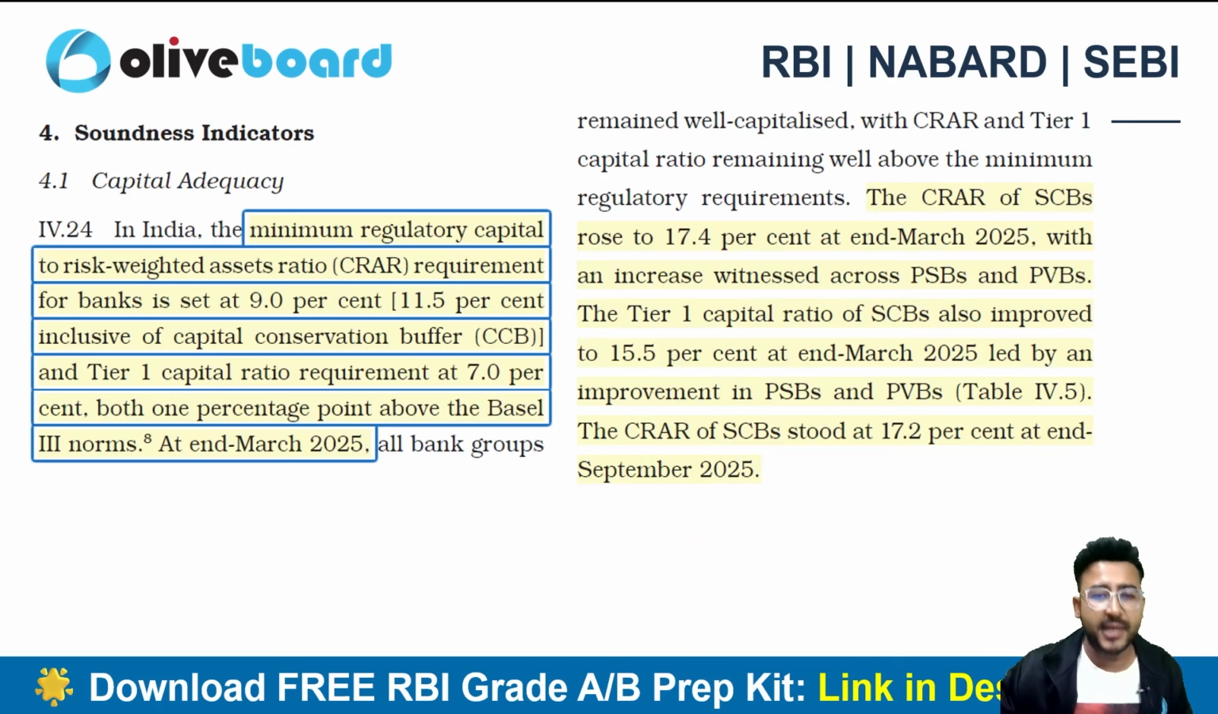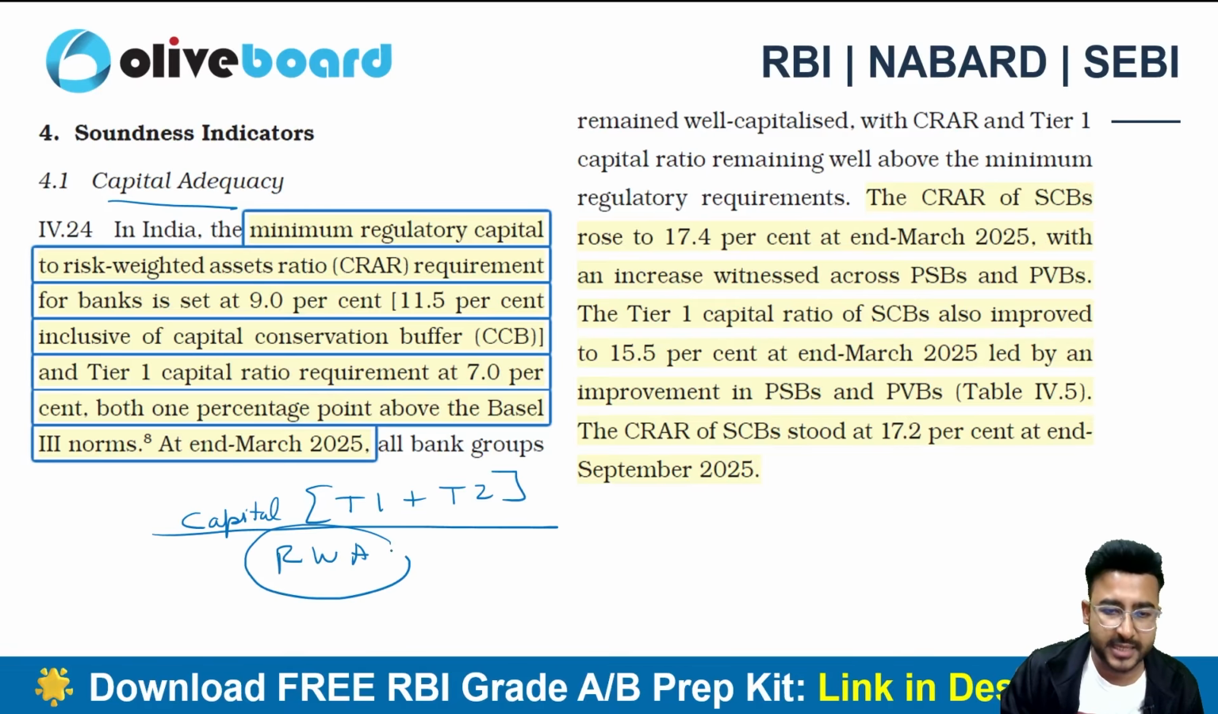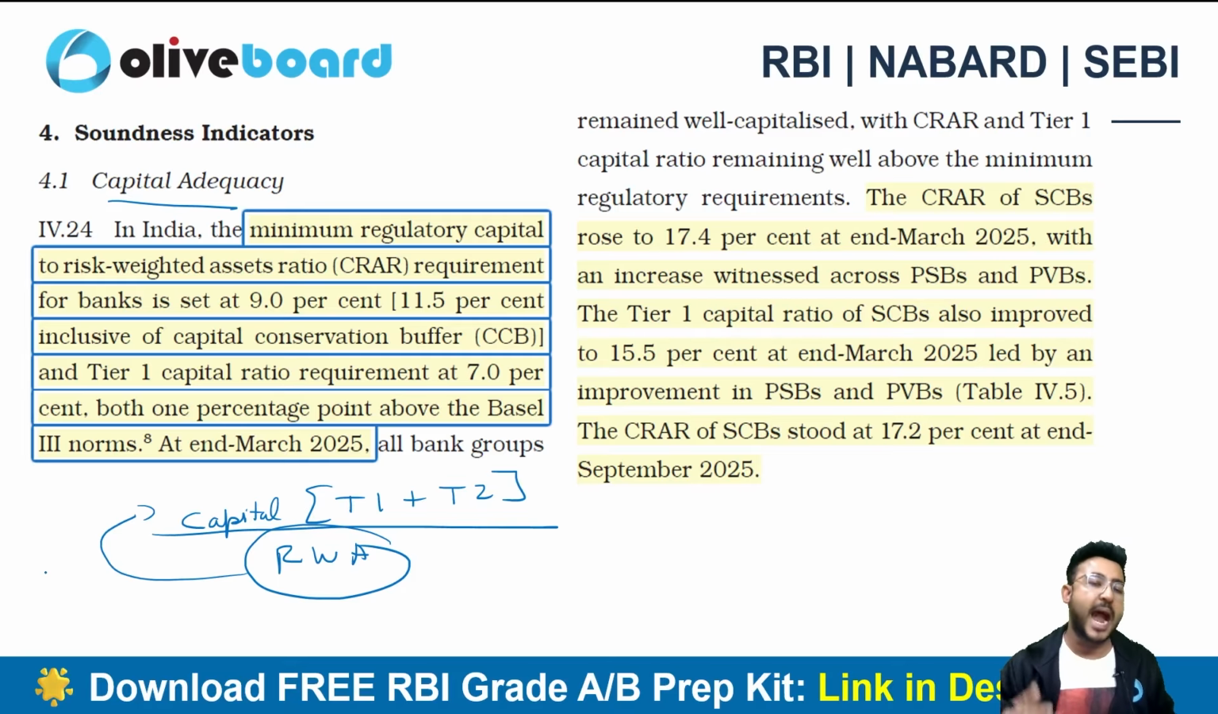Then we have the capital adequacy ratio. Capital adequacy ratio means whether my capital, we take both tier 1 and tier 2 capital, is adequate or not. So I take risk weighted assets here. How much risk weighted assets I have in my business, and whether my capital is adequate enough to cover the risk weighted assets here, right? So why do we take risk weighted assets? Because every asset has a different risk.